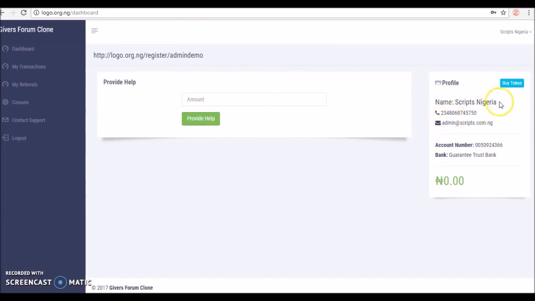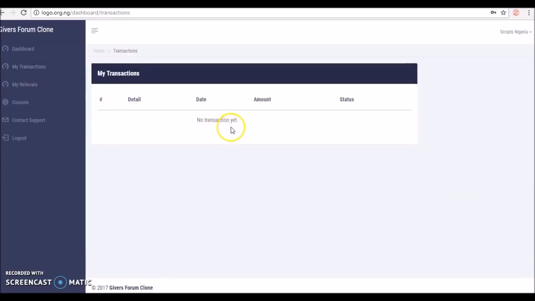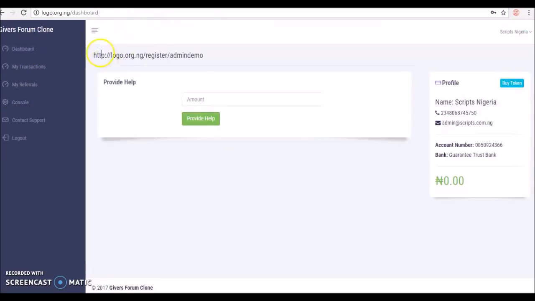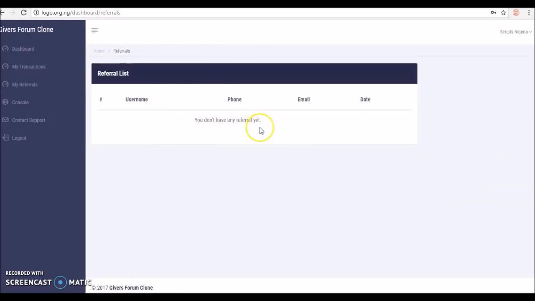On the dashboard, my profile is here, ScriptsNG, account number and account details, everything here. Then this is the dashboard. These are my transactions. No transactions yet, as you can see. On my dashboard, there is the referral link to give anybody I want to refer. These are a list of my referrals. You don't have any referral yet.